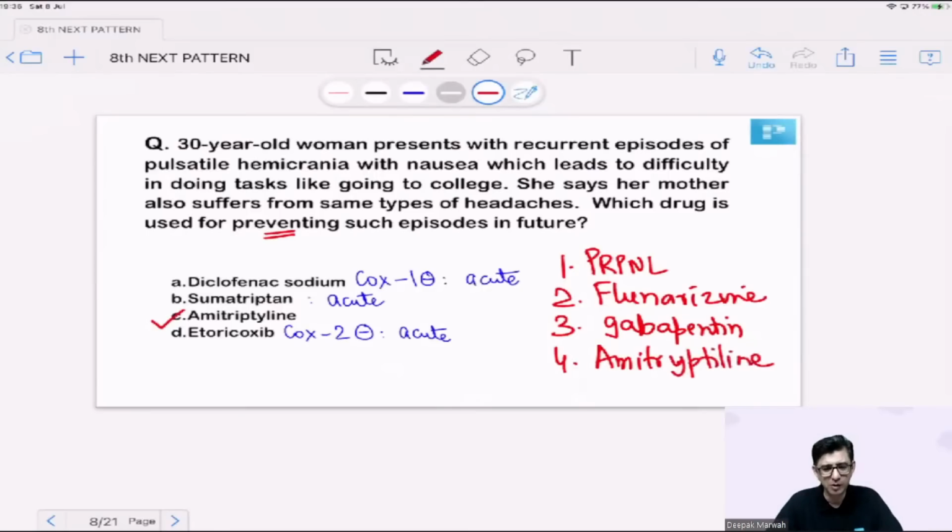Amitriptyline has a good response, especially in neuropathic pain. If gabapentin or pregabalin, which you are using at max dose, is not working, then amitriptyline does play a role. And depression is one of the features that would come because of long-standing pain in any patient. The correct answer for this question is option number C.